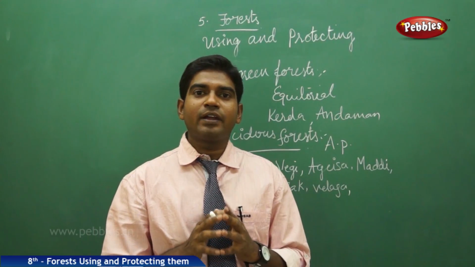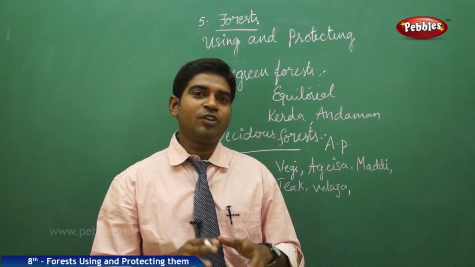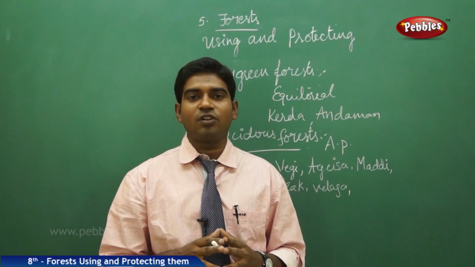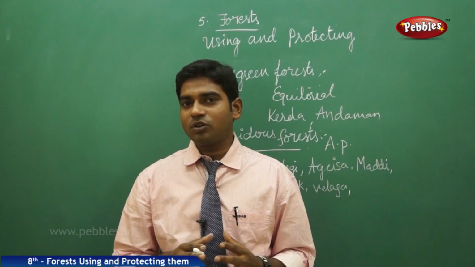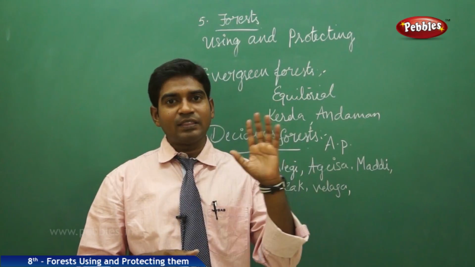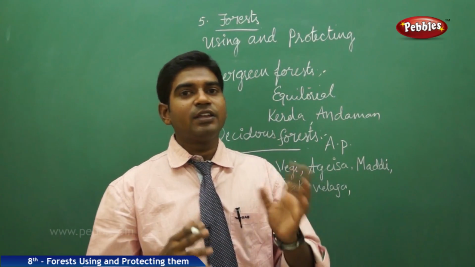Here we don't get rainfall like in the evergreen forest. We don't get rainfall all along the year or daily. We get rainfall for a certain period of time, and after that period the leaves start to shed and the trees move on to get new leaves.